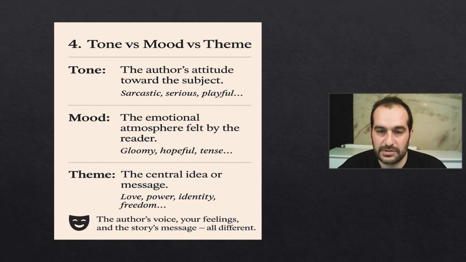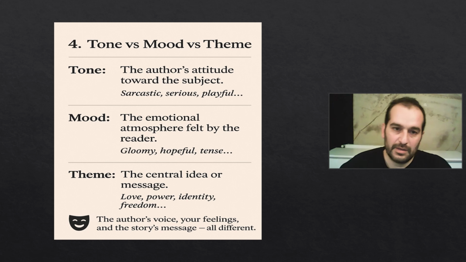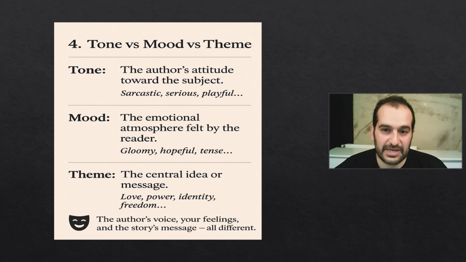These three words are quite confusing. Tone, mood, theme, they all seem somehow the same, but let's talk about the differences between them. The tone is the author's attitude towards the subject. How is the author writing his or her novel or story? Is it in a sarcastic way, a serious way, a playful way? This is called the tone, the author's attitude.